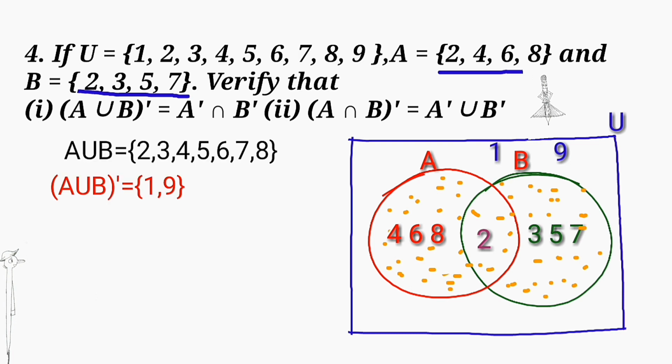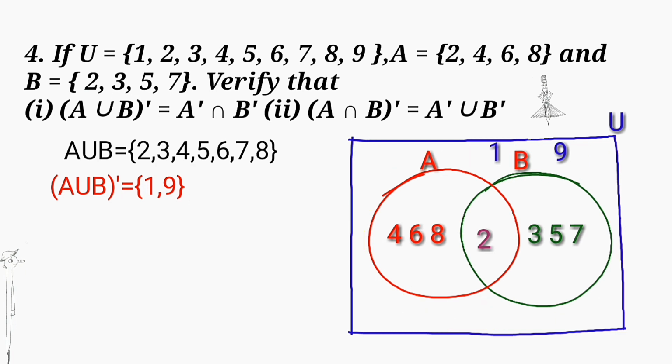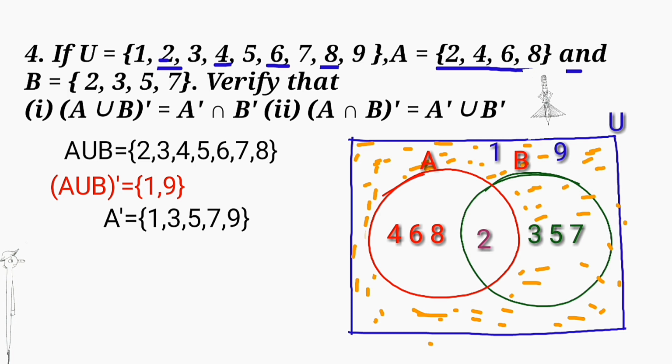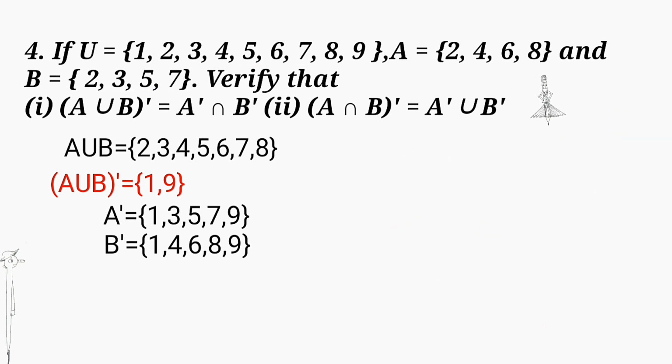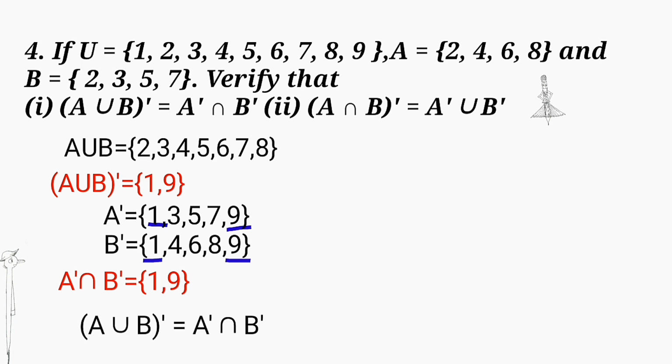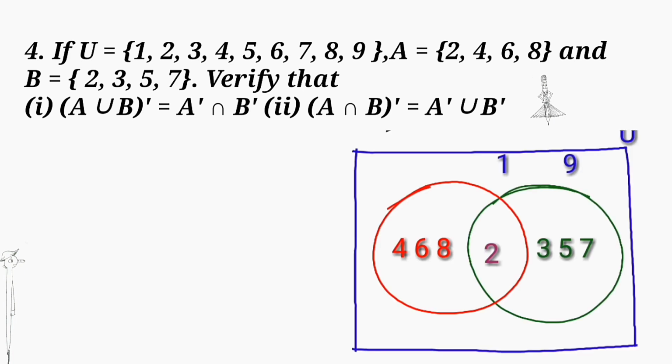We get A union B is 2, 3, 4, 5, 6, 7, 8 and its complement is set 1, 9. A complement we get 1, 3, 5, 7, 9 and B complement we get 1, 4, 6, 8, 9. Then its intersection we get set 1, 9. Here we get A union B, the whole complement is equal to 1, 9 and A complement intersection B complement is equal to 1, 9. Therefore, it is equal.